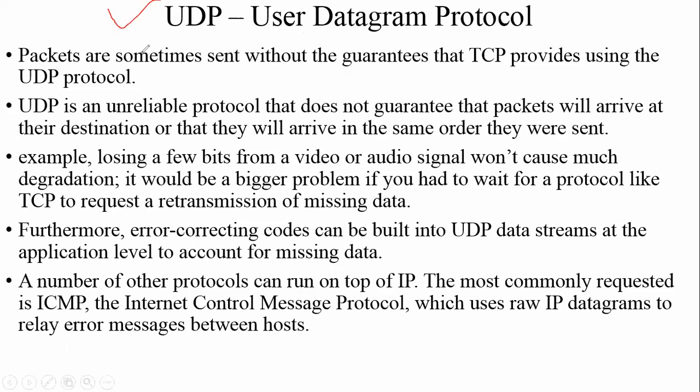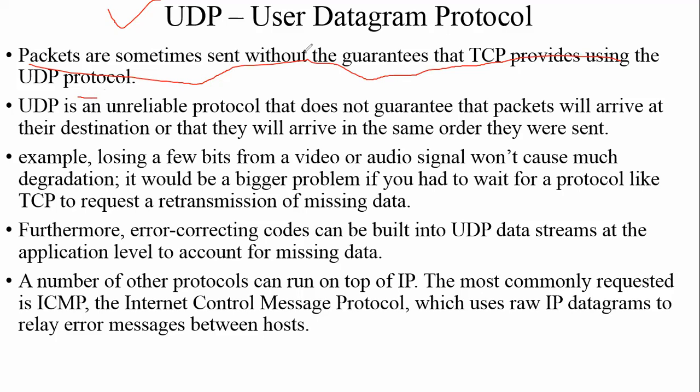It doesn't take any kind of responsibility, it just sends a message to the receiving end. It's not guaranteed that data will reach the end user or not. That is the User Datagram Protocol. Packets are sometimes sent without guarantees.